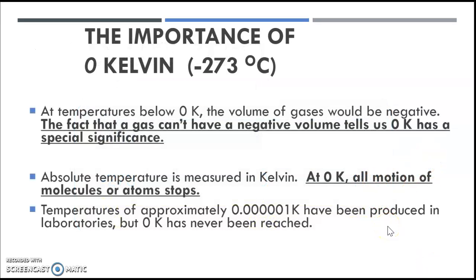So, temperatures of 0 degrees Kelvin we call absolute zero, because absolutely no movement of molecules is happening and no energy is being produced. Nothing in the universe or in a lab has ever actually reached absolute zero as far as we know. One of the reasons absolute zero has never been seen is because the volume of gases would be negative, which is not possible for gases.